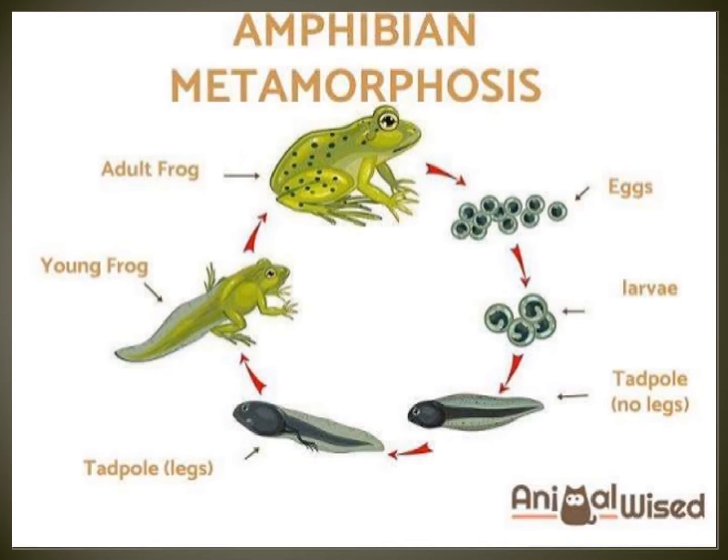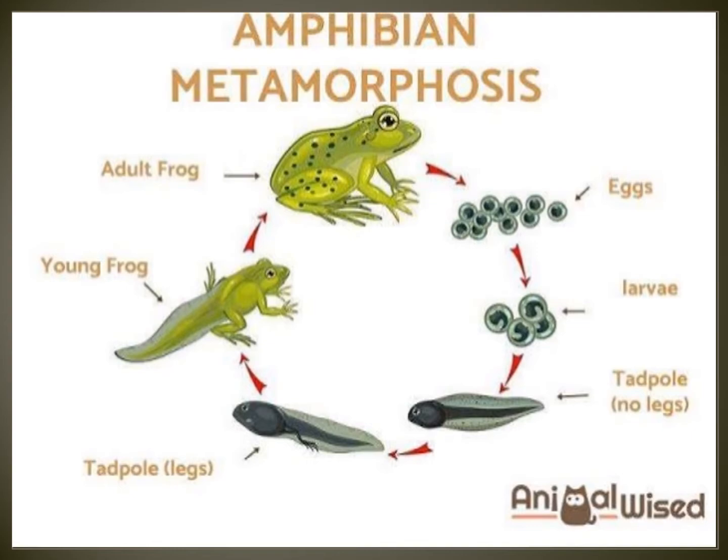Metamorphosis is the process where there is a change in physical form or characteristic during development of an animal. Metamorphosis means development of animal, the change in the physical form.